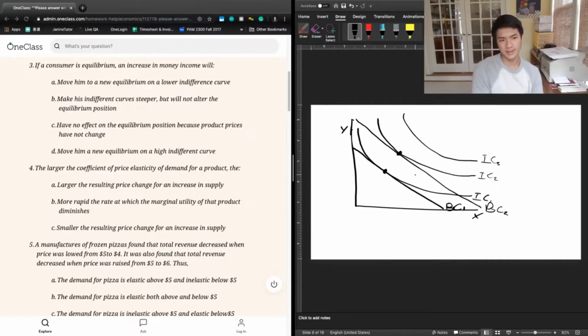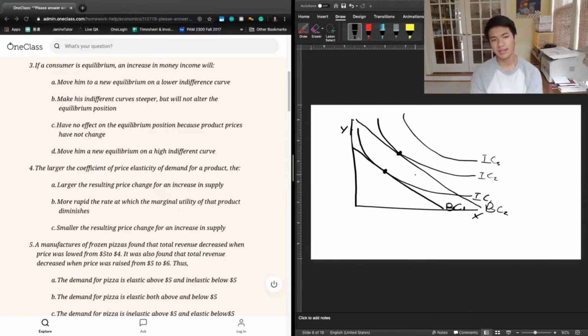So A says that this increase in income will move him to a new equilibrium on a lower indifference curve. And so we can see here very clearly that indifference curve 2 is greater than indifference curve 1, and that's going to be the case in all circumstances. When we increase or expand our budget constraint, we're only going to access higher and higher indifference curves, not lower ones. And so it's not going to be A.